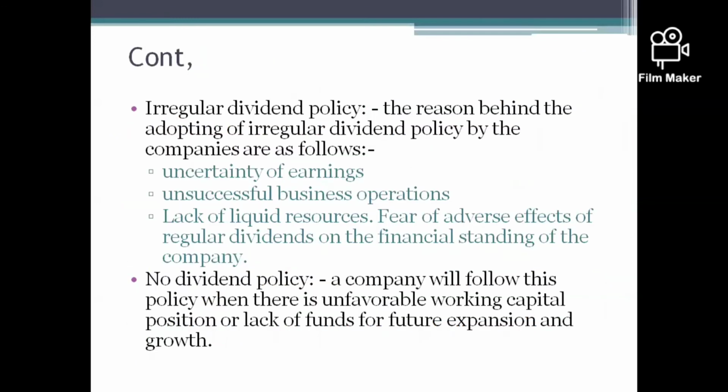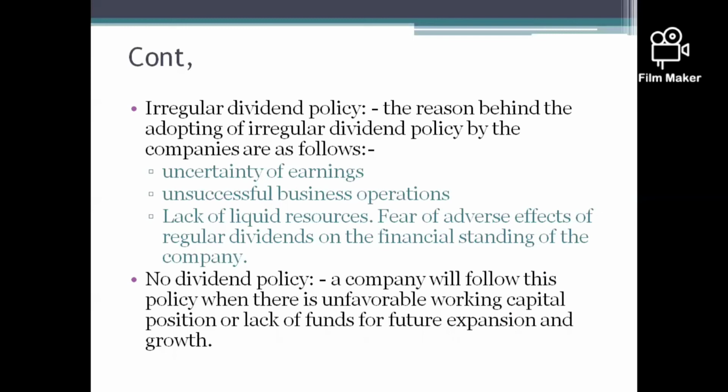Next, we have the third type of dividend policy, called irregular dividend policy. The name itself suggests that the dividend will not be paid on a regular basis; it will be paid on an irregular basis. When the company is profitable, it pays the dividend. When the company is in a loss position, or does not have a sufficient cash or liquidity position, it does not pay the dividend to the shareholders. That is called irregular dividend policy.